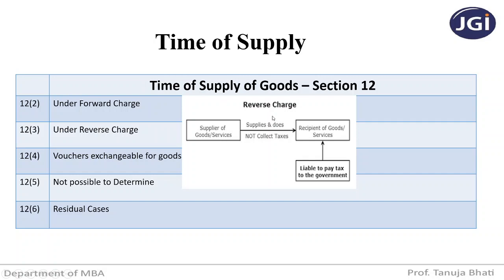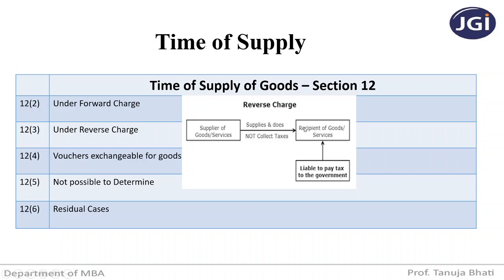Under reverse charge, the liability to pay tax is on the recipient of goods or services. That means the supplier of goods and services will supply the goods but does not collect taxes. He will only take the basic value of the goods and services, but he will not charge tax.